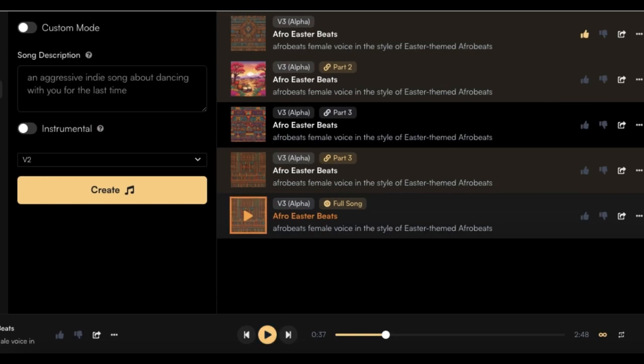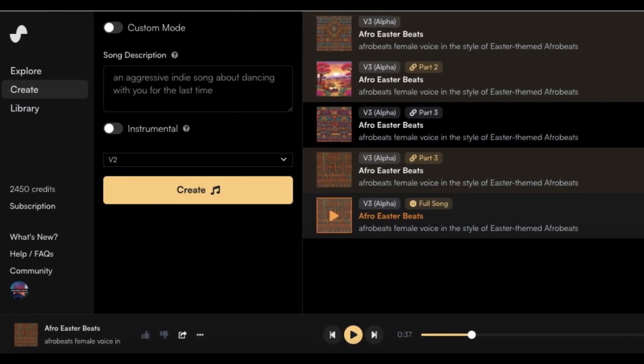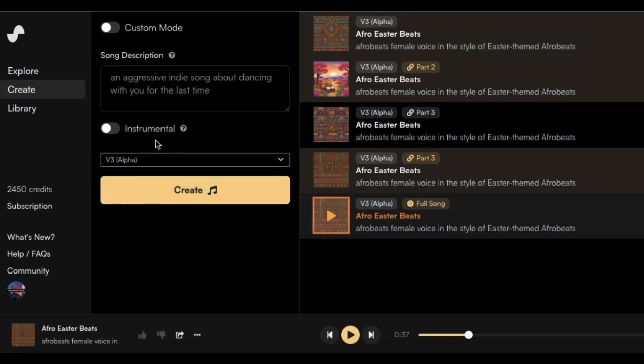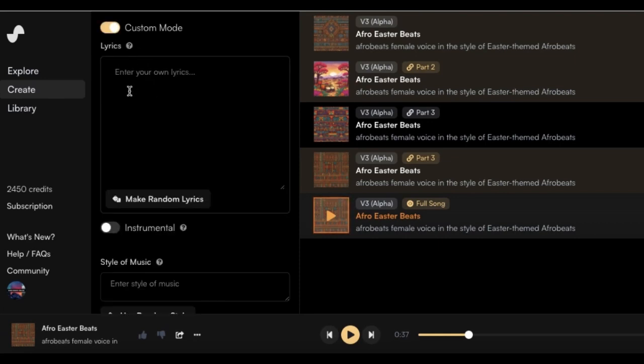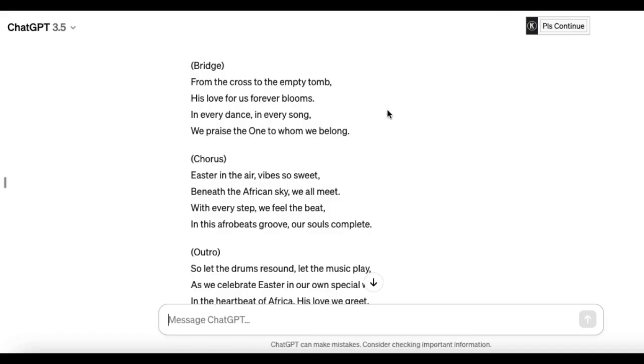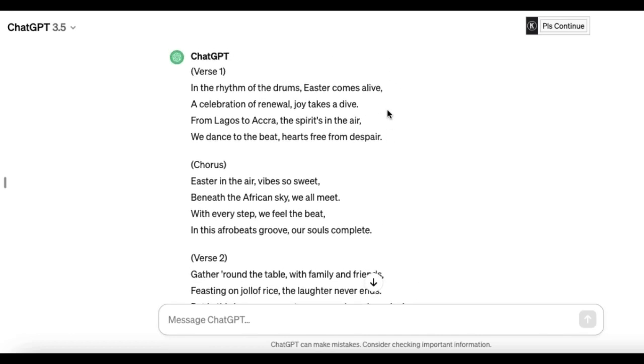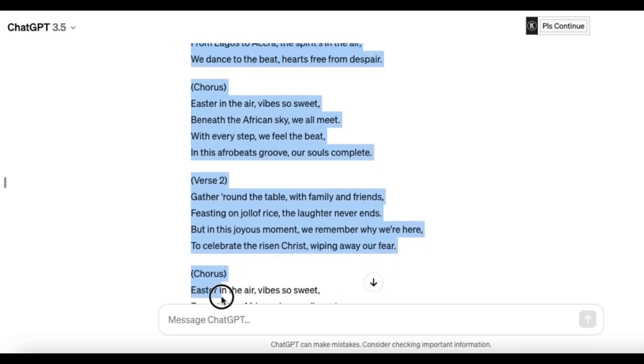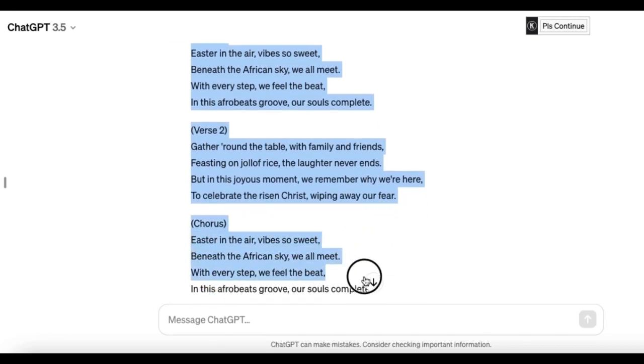So the first thing that you do is to come here and change this from V2 to V3. You have access to V3 when you subscribe. So hit V3. It's an upgrade, and you just have to put a song description here. But before you do that, hit custom mode. You can put in the lyrics of your own song created using ChatGPT. Just go to ChatGPT, collect the first and second verse produced from ChatGPT, and you paste it. So just copy it like this up to verse 2 and the chorus.